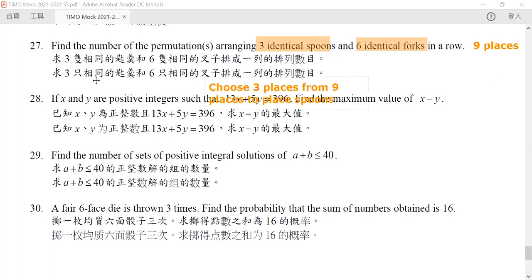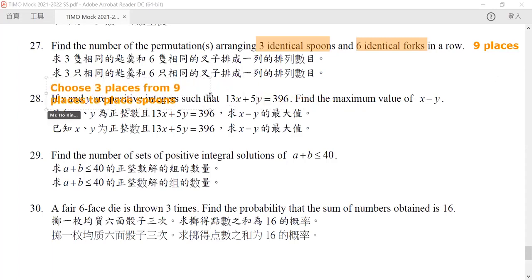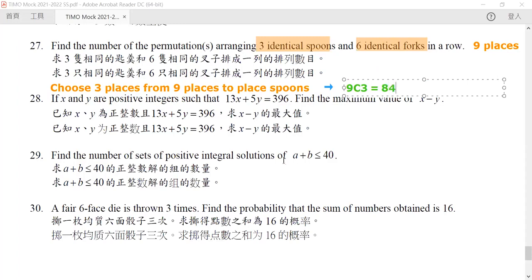But choosing 3 from 9, what does that mean? Choosing 3 from 9 is something that we are very familiar with. This is the definition of combination. So this one will have a value equal to 9C3, and hence it will be 9 times 8 times 7 divided by 6. If we go on to calculate it, we get our answer 84. Okay, so this is our question number 27. It is actually very intuitive.